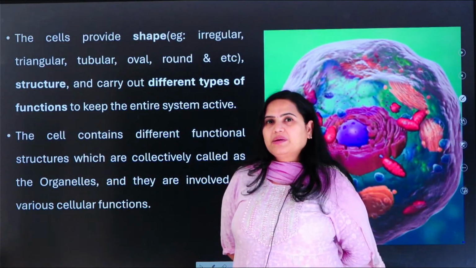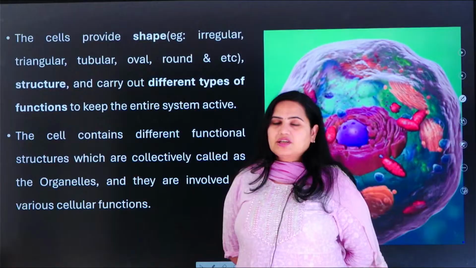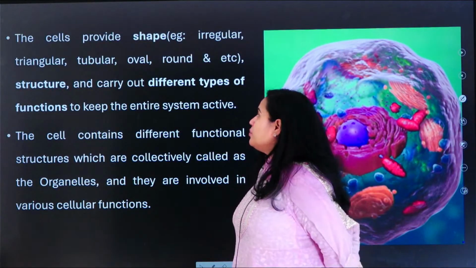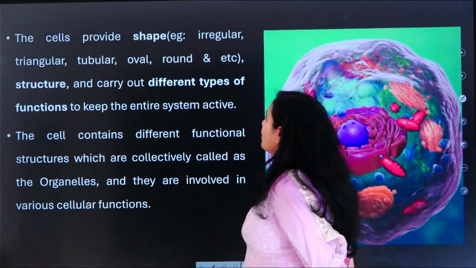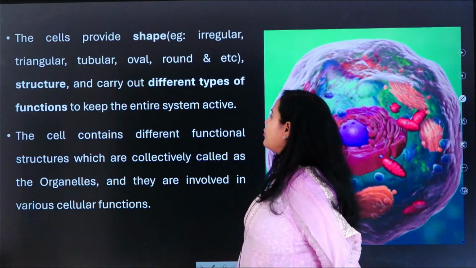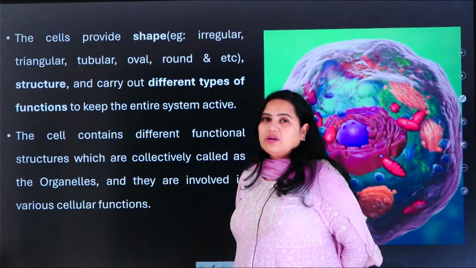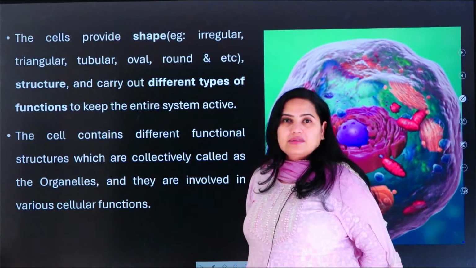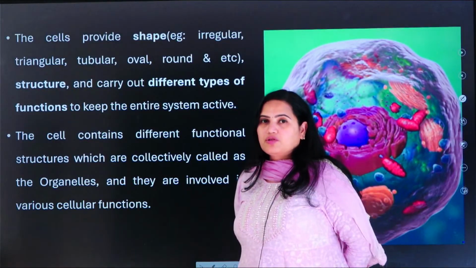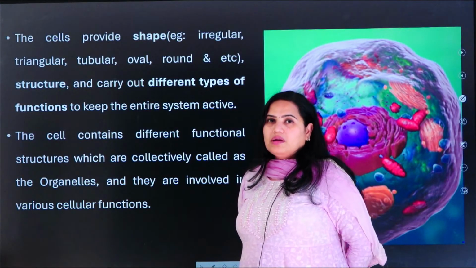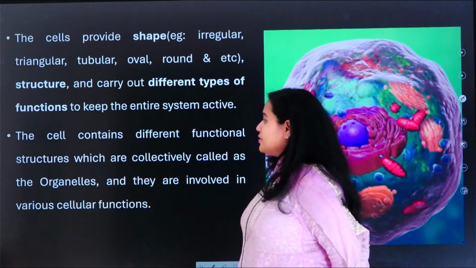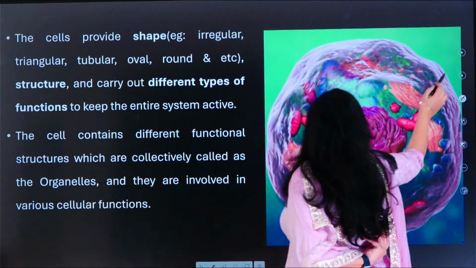It provides some shape. The shape can be anything. The shape can be round, that can be oval, that can be irregular shape, that can be like triangular, tubular, oval, round, and etc. Okay, and it carries out different types of functions. Inside the cells we have different organelles, and each organelle is assigned some important function to perform, and that is what the cell organelles are all about. And it has different functions which we have already understood.